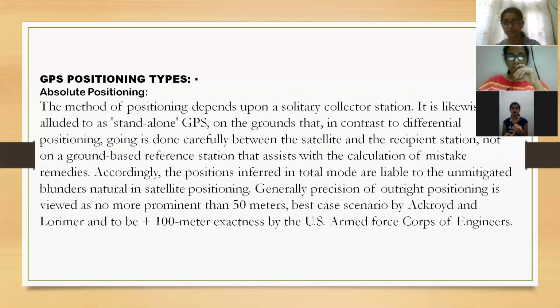Absolute positioning means the method of positioning depends upon a solitary collector station. It is likewise referred to as a standalone GPS. The second one is differential positioning.